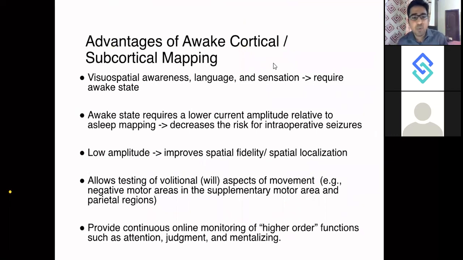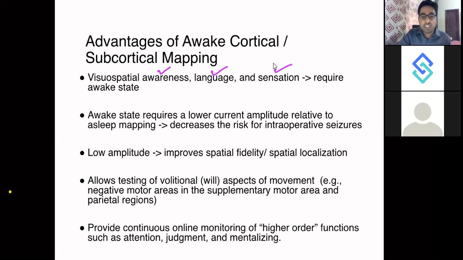Now, what are the advantages of awake craniotomy? When the patient is awake, you are able to assess visuospatial awareness, language, and sensation. They require awake state. They are subjective things. You need to see the patient, observe, and talk to the patient to assess these particular deficits. Awake state requires a lower current amplitude relative to sleep mapping.